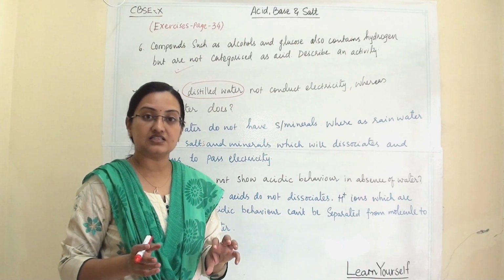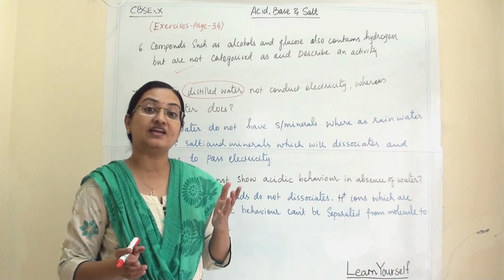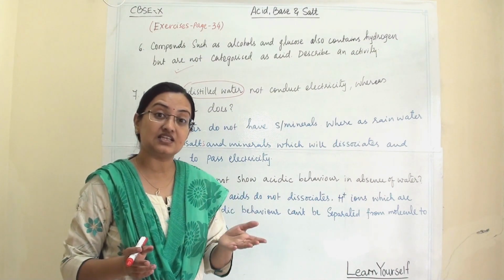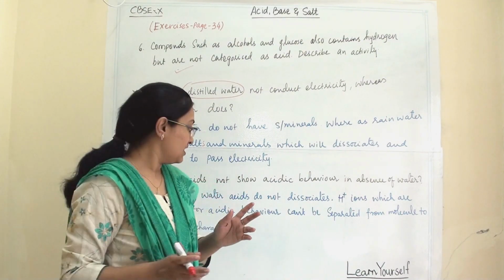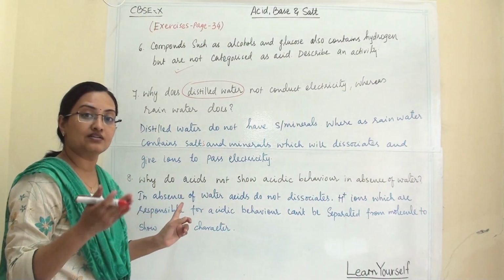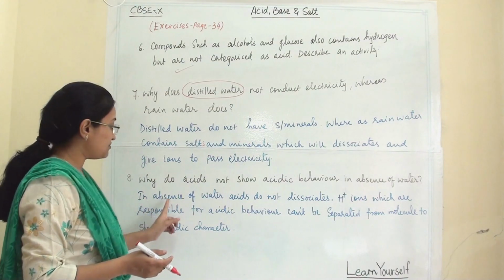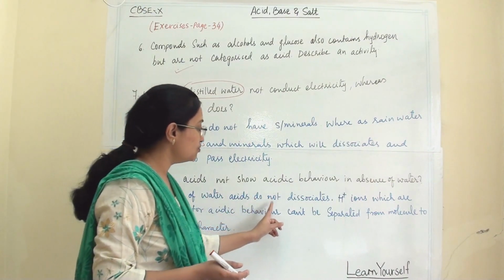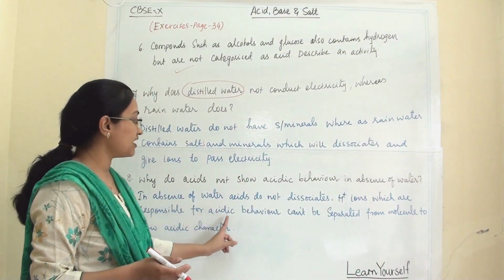If dry acid gas is there, suppose for example hydrogen chloride gas, if this dry gas is there, then it will not show any color change on litmus test. So this is the reason that once it comes in contact with water, then only it will dissociate and it will give us ions. So in absence of water, acids do not dissociate. H plus ions are responsible for acidic behavior.